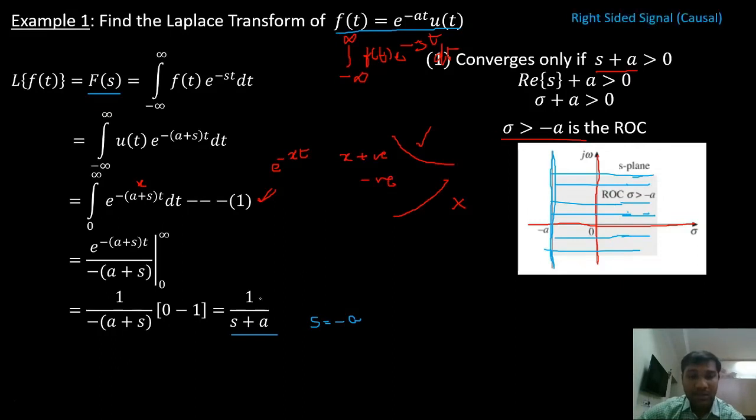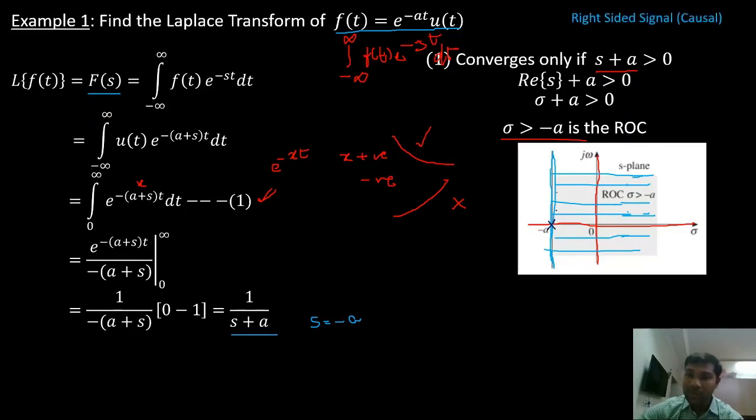And is there any zero here? There is no zero. So there are no zeros for this particular Laplace transform, and the pole is minus A. So this is my pole, S equals minus A.